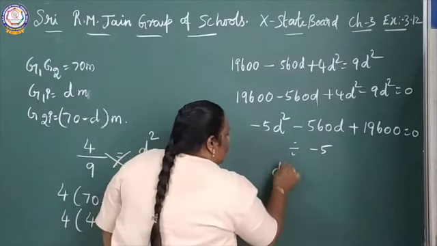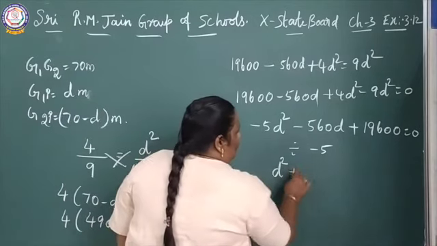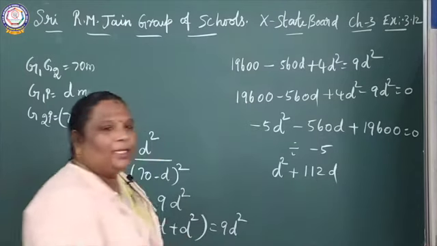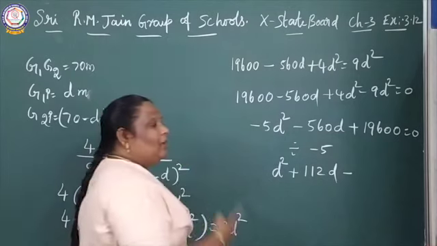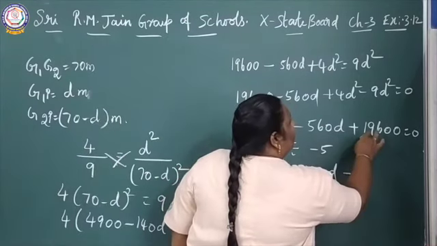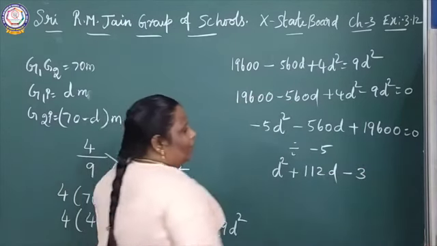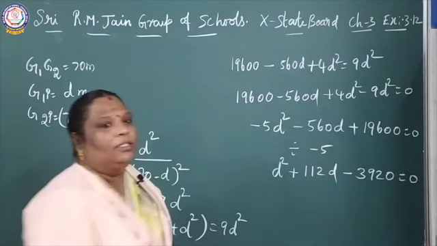D square plus 112D minus 3920 equal to 0.